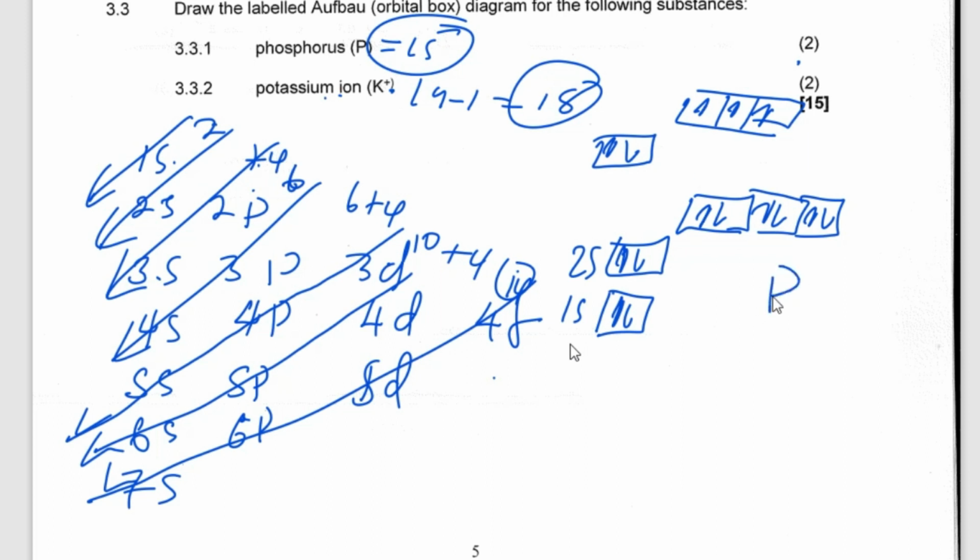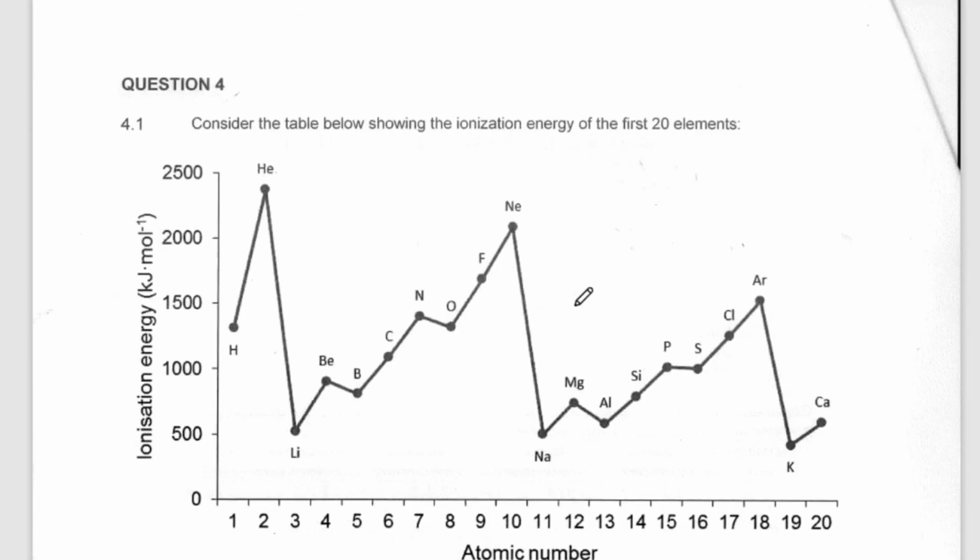What about for this one? It's going to be the same: 1, 2, 3. Don't forget the numbers 1, 2, 3, 4, 5, 6, 7, 8, 9, 10, 11, 12, 13, 14, 15, 16, 17, 18. It's going to be 18. It's going to be full like that. That is for the potassium ion. Do you understand? Yes. So I think this is really simple. Now, let's go to ionization energy.